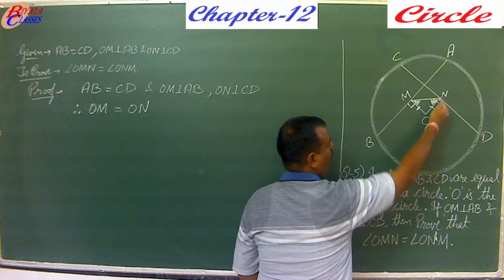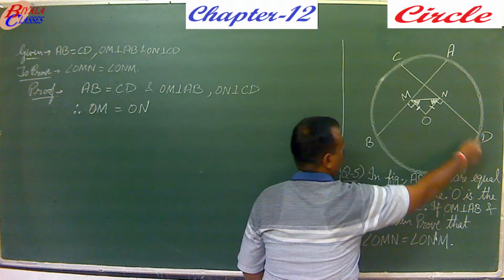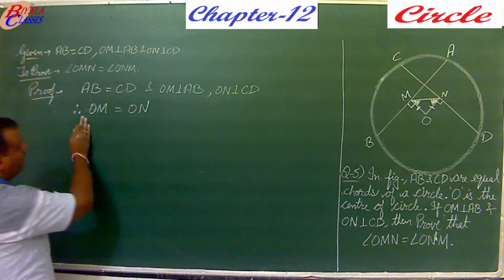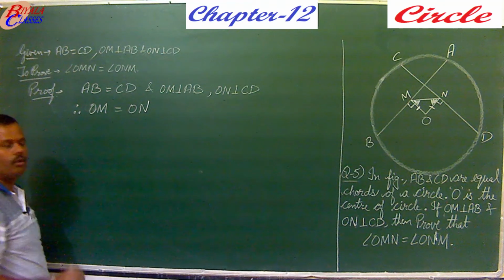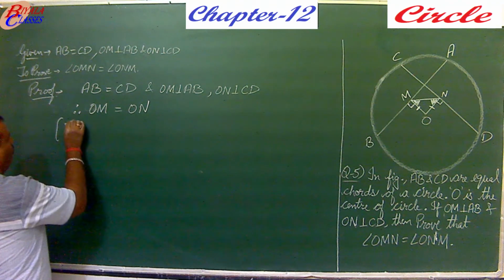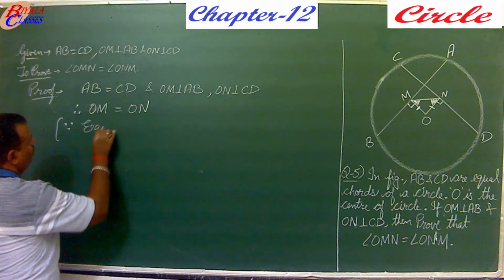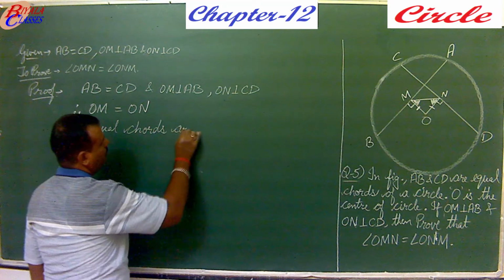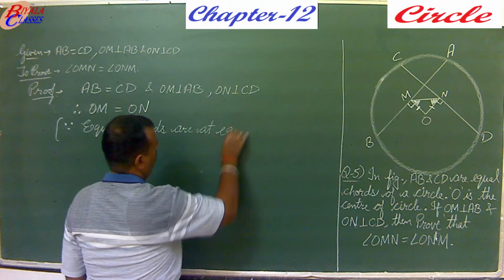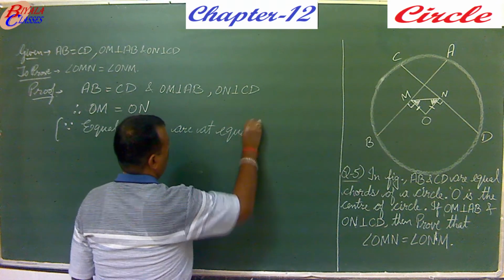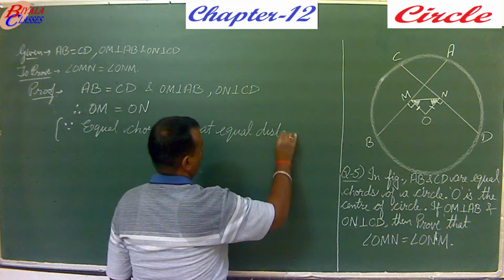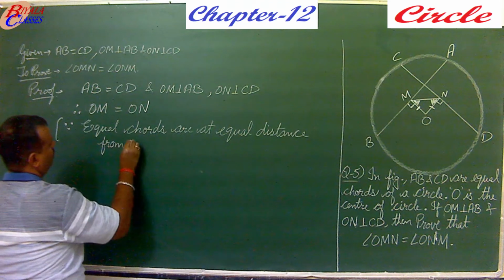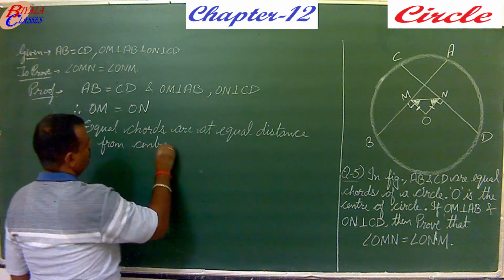It means this ON is the distance of this chord CD from center O. So chords are equal, then their distance from the center will also be equal, because equal chords are at equal distance from the center of the circle.